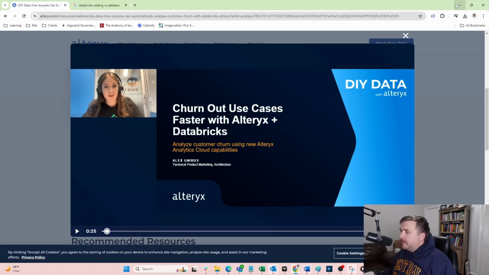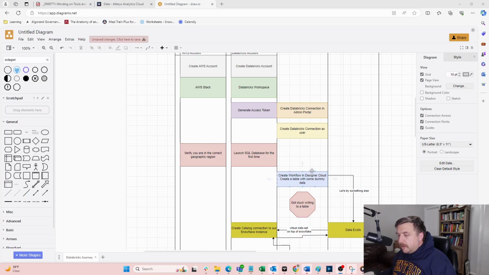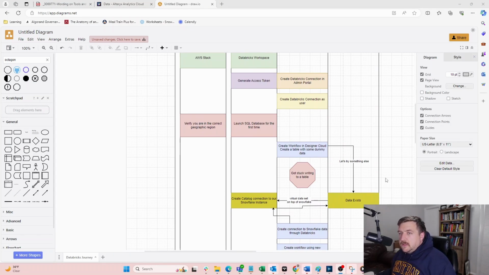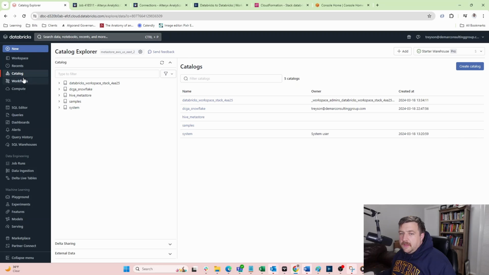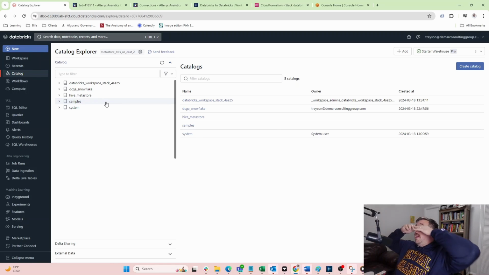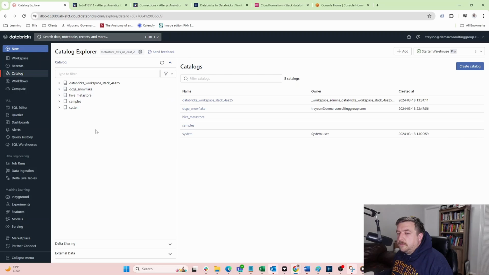Everything's okay. Everything's going to be fine. So anyway, what she also showed in that video is that on Databricks, there is this thing called the Unity catalog. This thing is awesome. It's essentially a governance layer for Databricks.